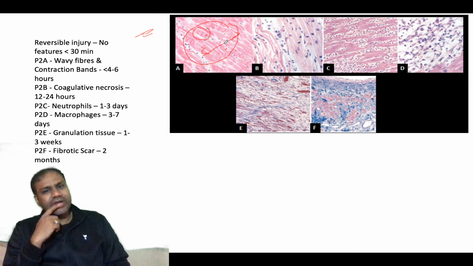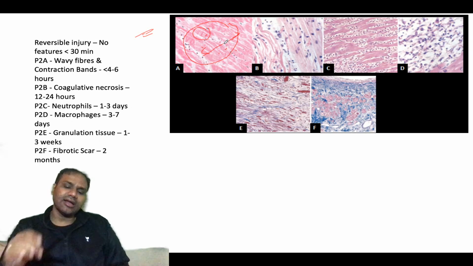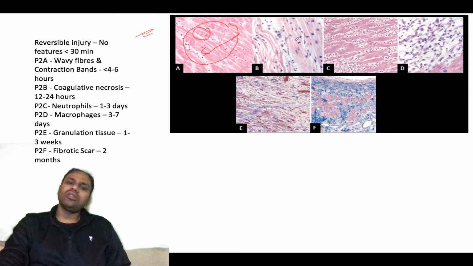Okay, coagulative necrosis और वो maintain करके रखना. Then here see, all neutrophils आ गया, acute inflammation आने लग गया है. Okay, so this is basically seen in the first day, that is 12 to 24 hours. Now in this picture, the neutrophils have increased a lot, in a huge amount, and this can occur in 1 to 3 days. Okay, then these neutrophils are replaced by chronic inflammation, that is macrophages and all. Acute inflammation chronic inflammation में convert होने लग गया है.